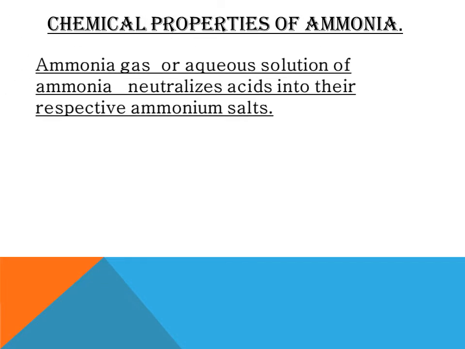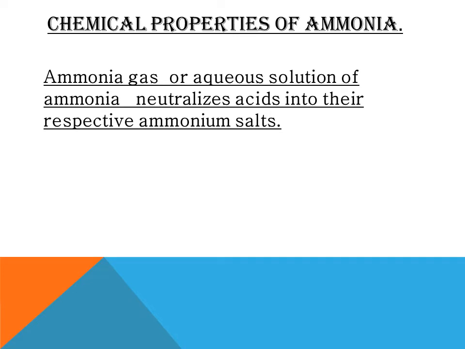Now let us see the chemical properties of ammonia. Ammonia gas or aqueous solution of ammonia neutralizes acids into their respective ammonium salts. An example is when ammonia reacts with hydrochloric acid, we get a compound known as ammonium chloride. That is NH3 + HCl gives NH4Cl.